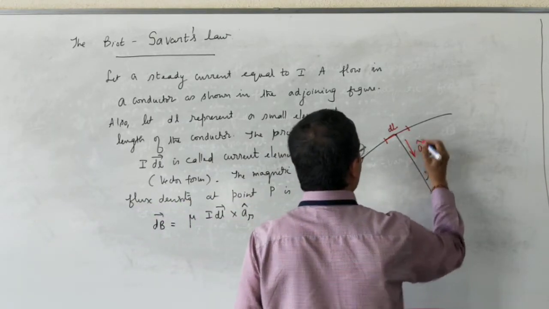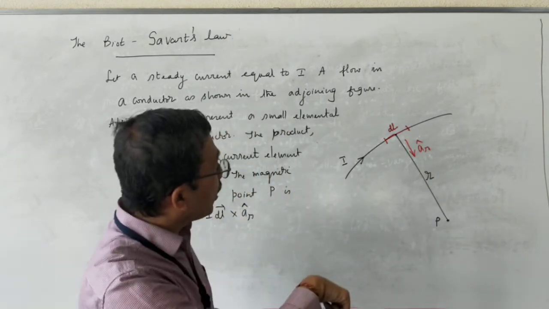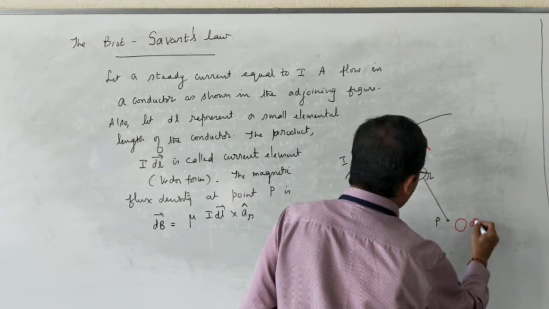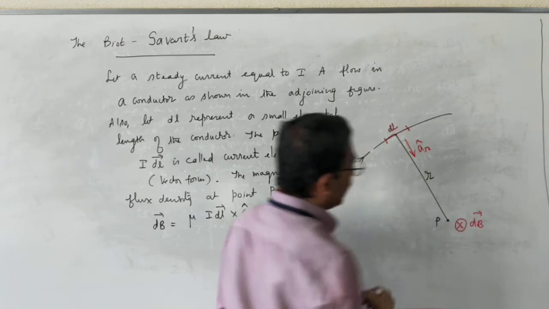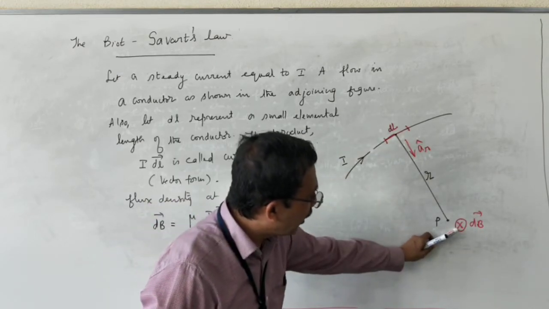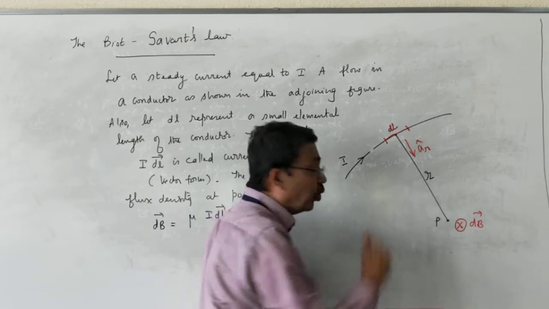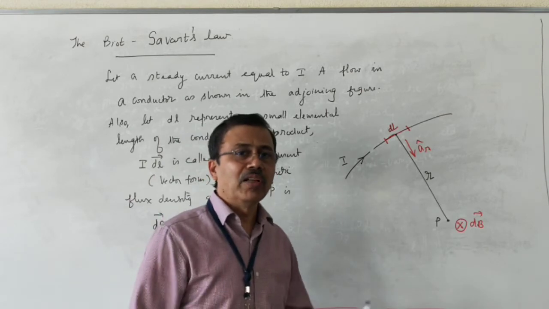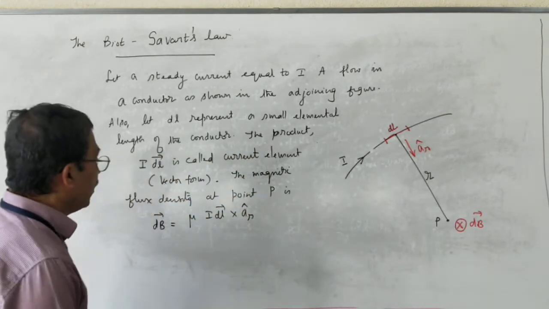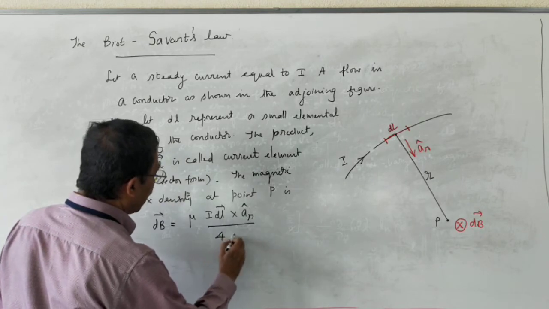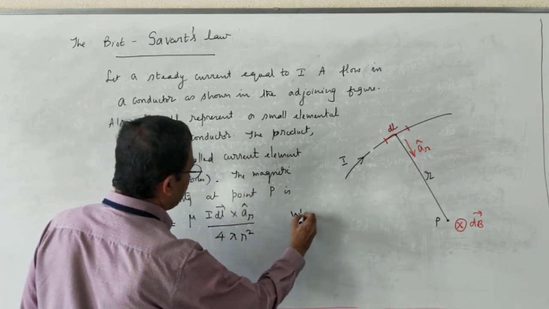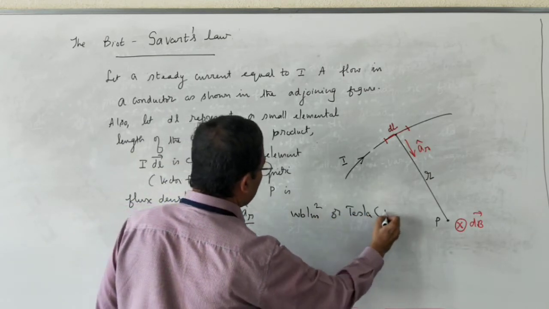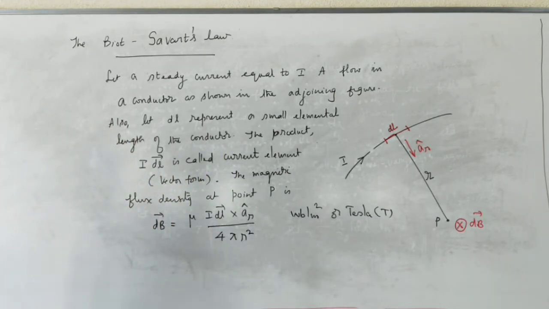This vector a_R cap is directed from the midpoint of dl to point P. This is vector dB. This symbol indicates vector dB is into the plane of the page. Why it is into the plane of the page, I will explain with respect to the right hand rule slightly later. The unit of this is Webers per meter square or Tesla. Tesla is the most commonly used unit.